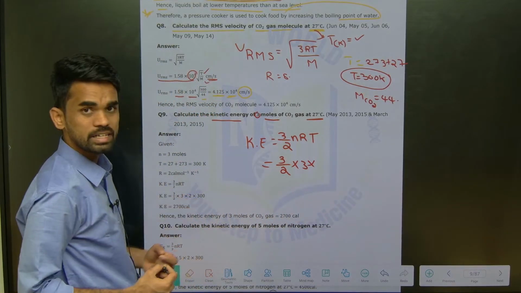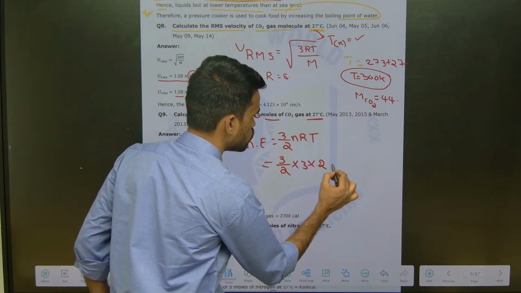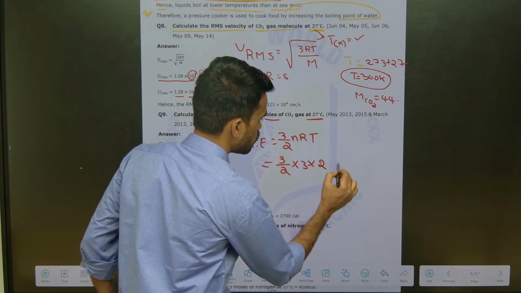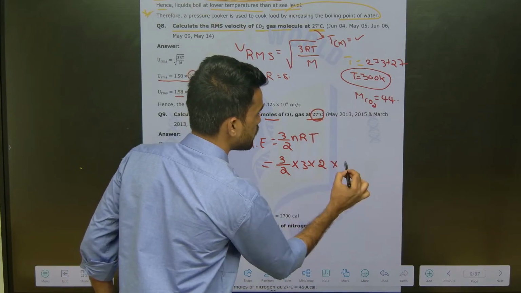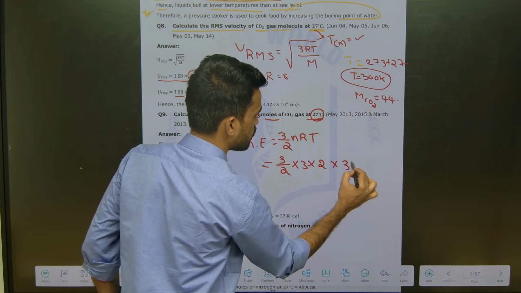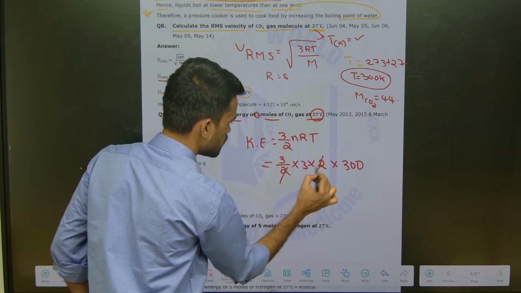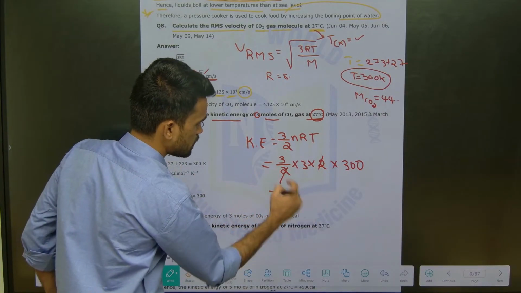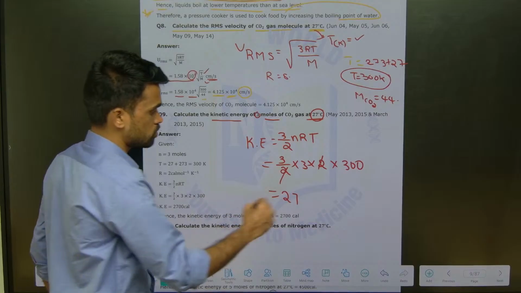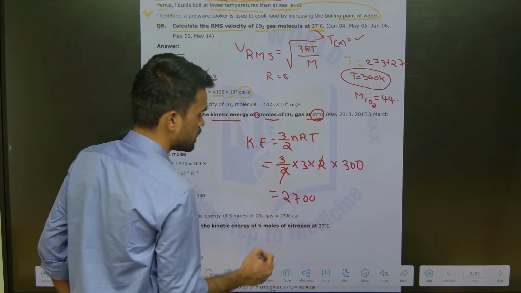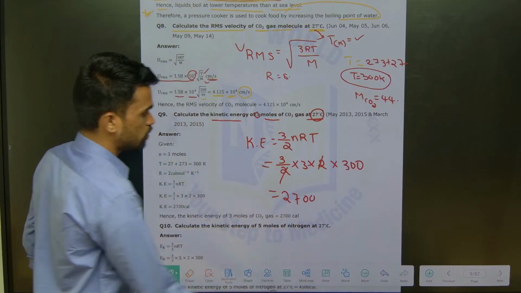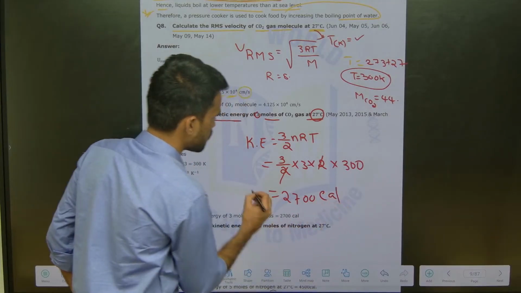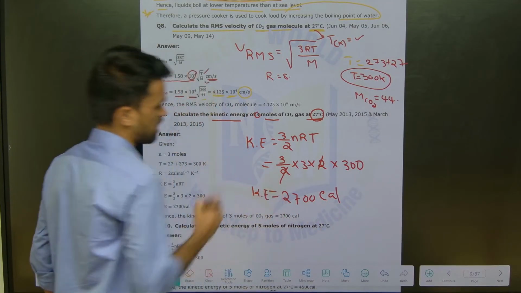If you want to calculate in calories, you can take the R value as 2 calories per Kelvin per mole, multiplied with temperature. 27 degrees means 300 Kelvin. Upon simplifying, 3 threes are 9, 9 threes are 27, so you get 2700, and the energy will be in calories. This is the value we get.